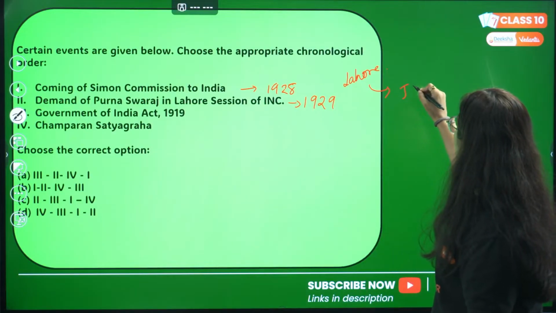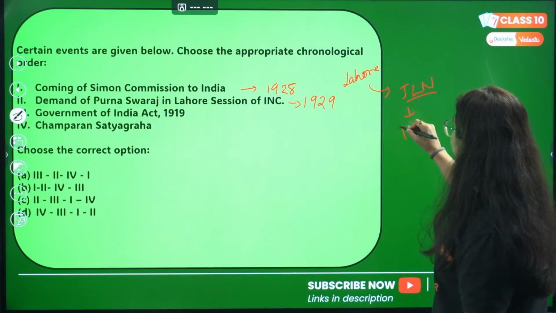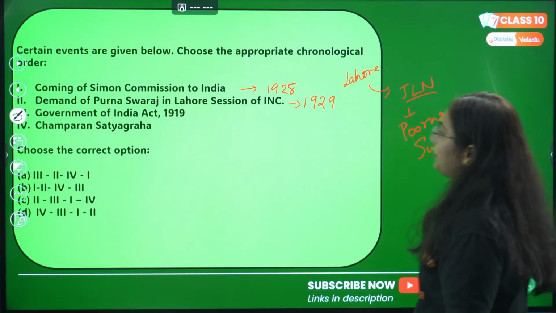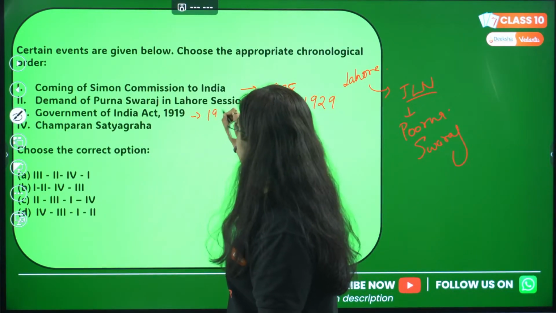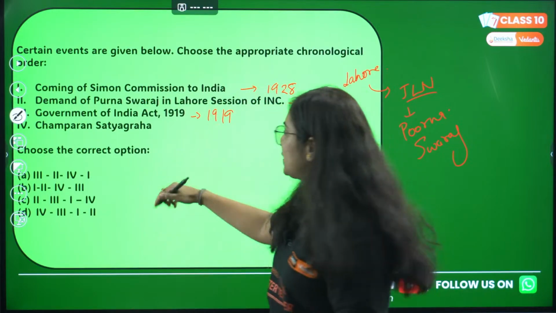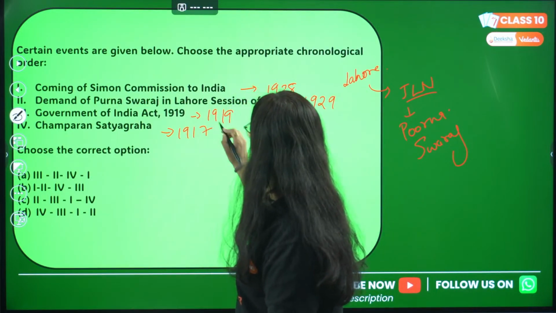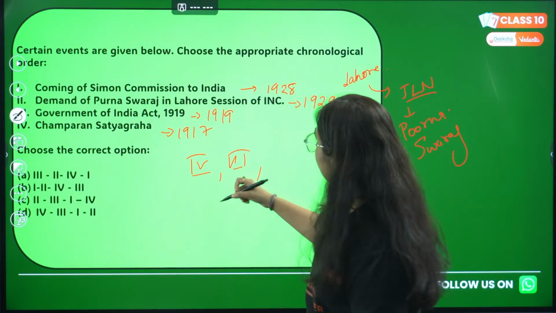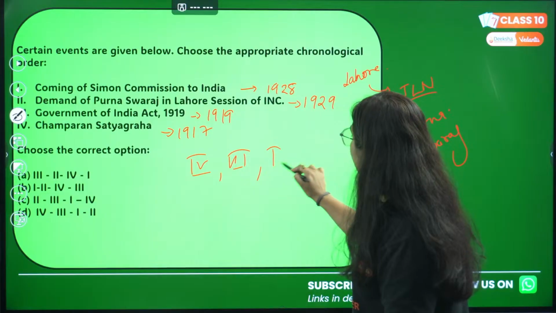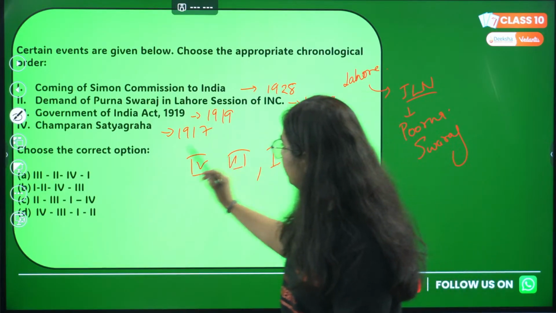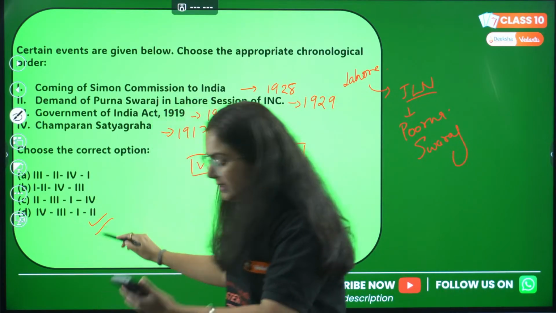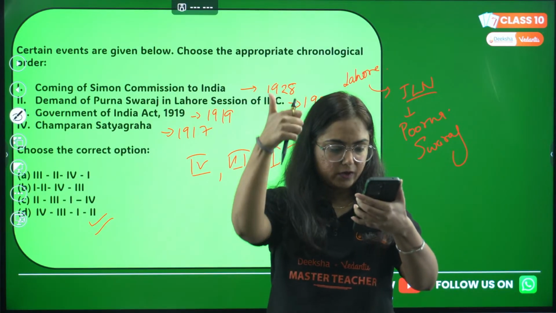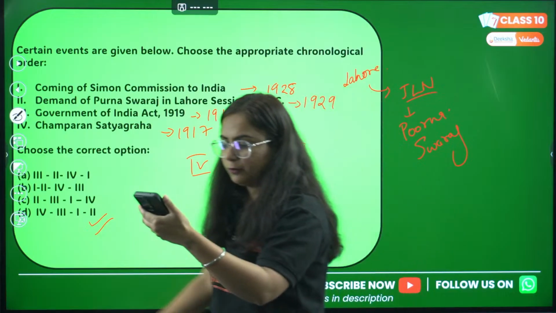Chaired by Jawaharlal Nehru. Demand of Purna Swaraj was there. I just gave you a recall of the whole session. Then Government of India Act 1919. Mentioned here itself, and Champaran Satyagraha 1917. Great. Then we have 4, we have 3, then we have 1 and then 2. So 4, 3, 1, 2. Where is it? D is the correct option. So whosoever is correct with option D, great. First event of the whole chapter.